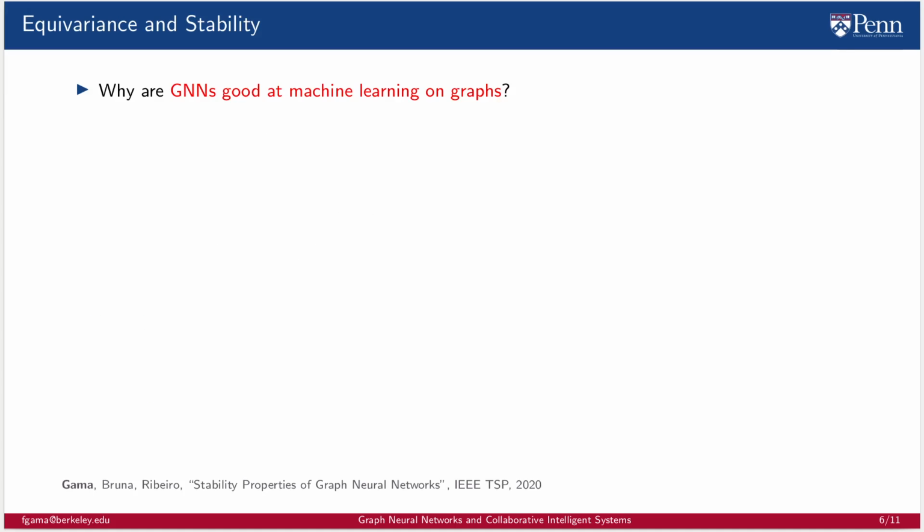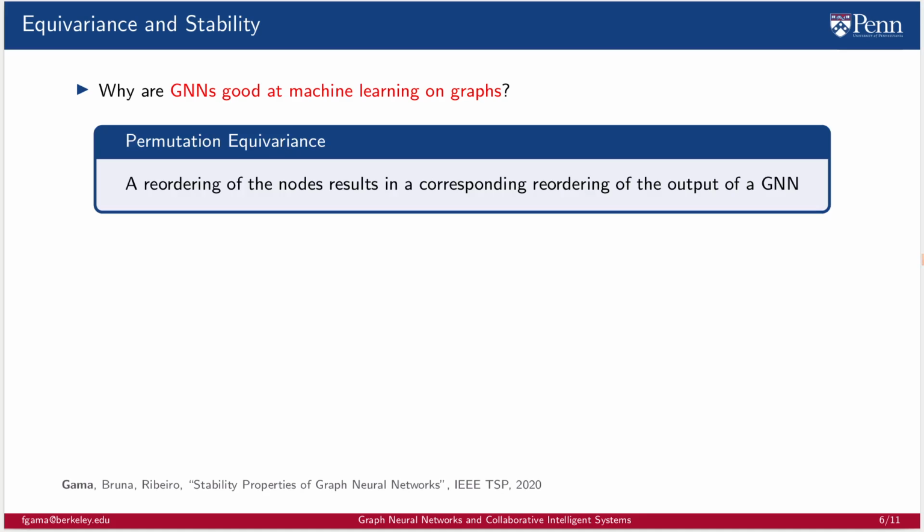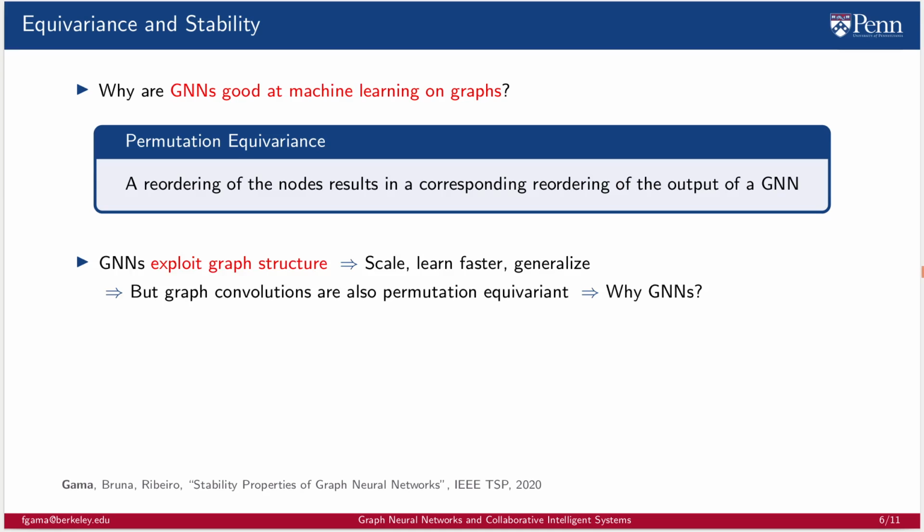But why GNNs? Why are they good at machine learning on graphs? First of all, I proved that GNNs are permutation equivariant. This means that a reordering of the nodes results in a corresponding reordering of the output of a GNN. This implies that GNNs exploit the graph structure so they scale, learn faster, and generalize. But the graph convolutions by themselves are also permutation equivariant. Why choose GNNs? Well, because GNNs are stable and linear graph filters are not.